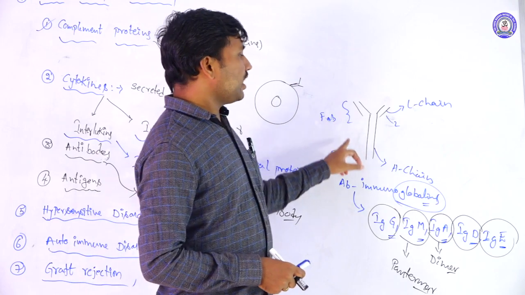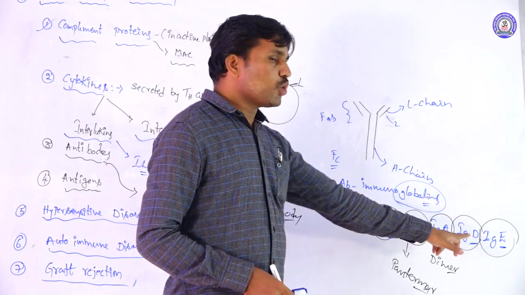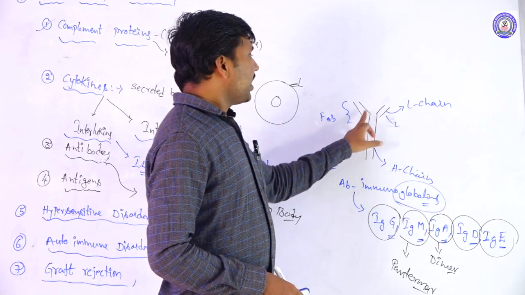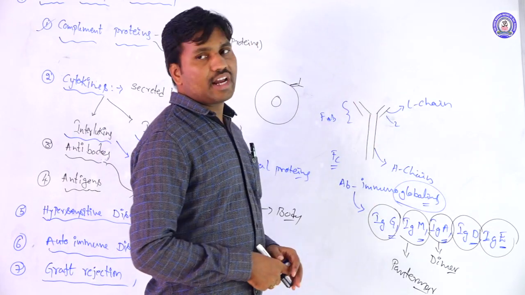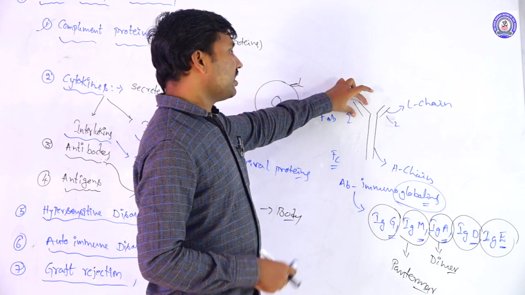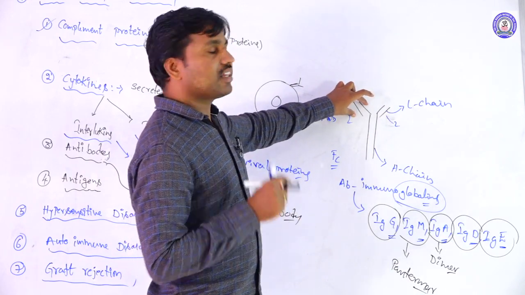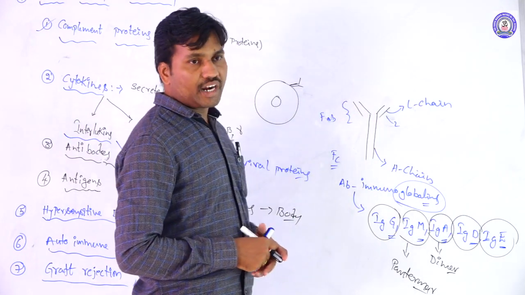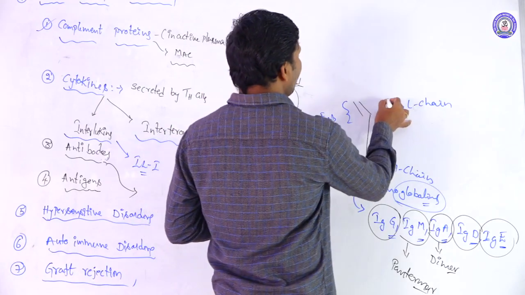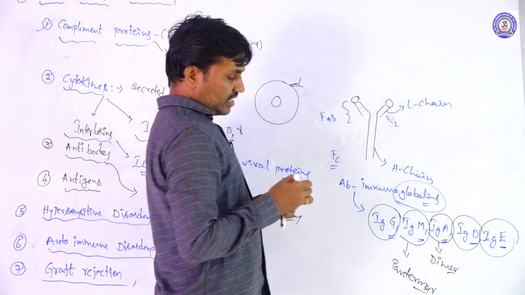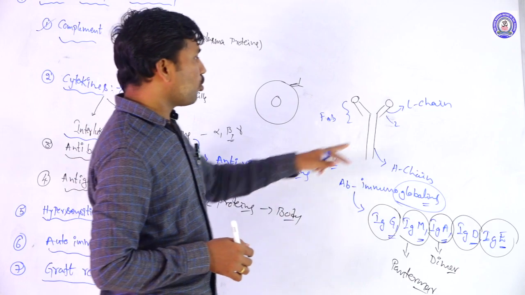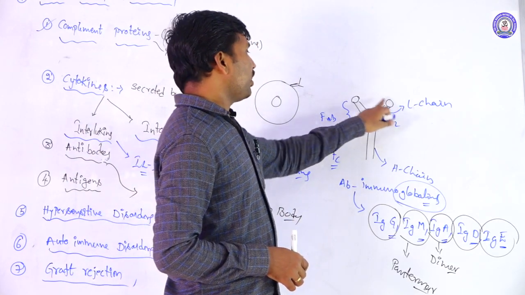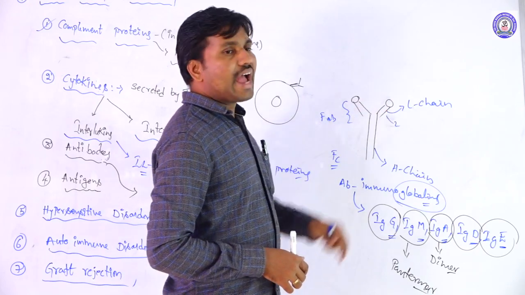So the antibodies have these five groups based on the H chain, the heavy chain. There are H chains and L chains, and between them disulfide bridges, or disulfide bonds, form to hold these polypeptide chains together. The variability is present in this region, in these domains. These subdomains form the variations in the antibody.